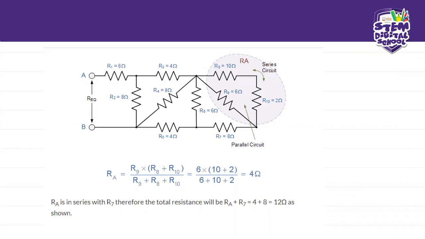So now let's move on. Now that you have RA, the total resistance now will be RA plus R7. So this is our RA, right? This whole branch is RA. But if you check here, it's in series to this one, this R7. They are in series together. So if they're in series, it's going to be this R7 plus this RA branch, okay? And this will be just as it's shown.